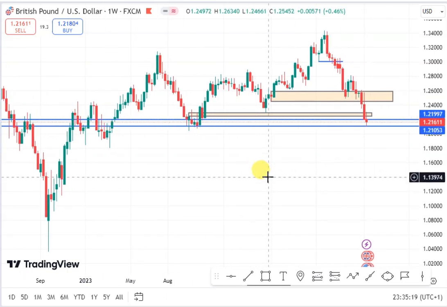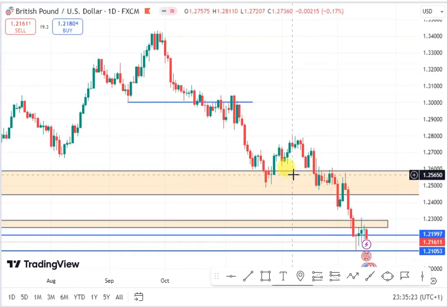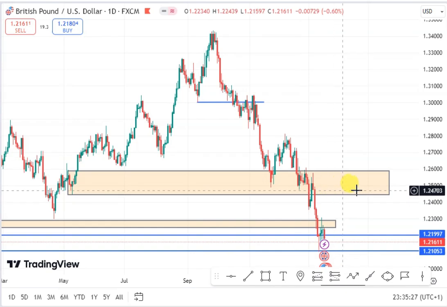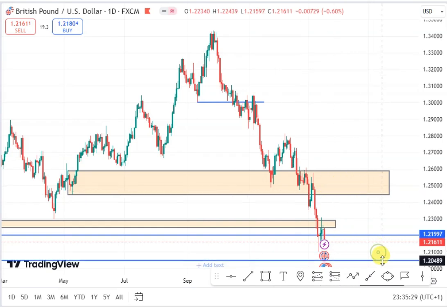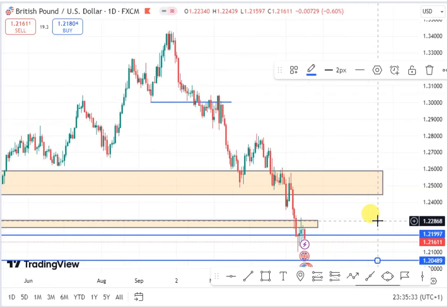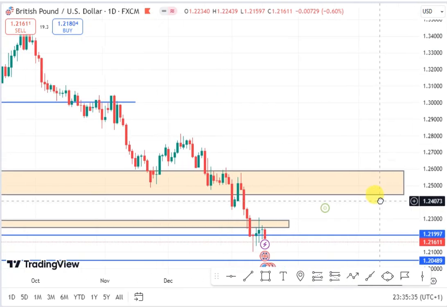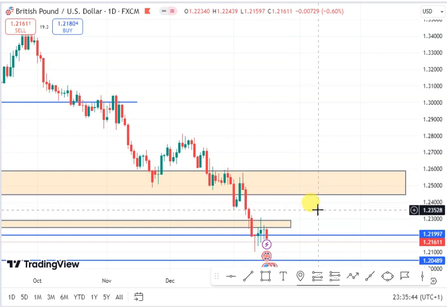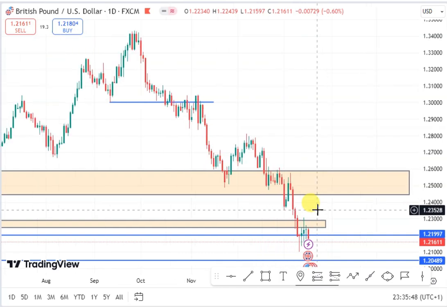So let's look at the daily chart of the GBPUSD. On my daily chart, we expect price to continue to push lower for the GBPUSD. Then you can see that we have a series of lower highs. So long as we have a series of lower highs, we expect price to continue to push lower because currently the trend of the market is still a downtrend on the daily chart and also on the weekly chart. So look for possible opportunities to continue to sell the GBPUSD.